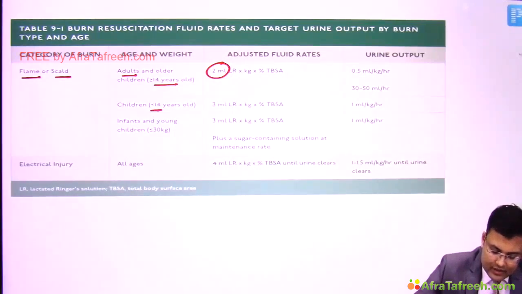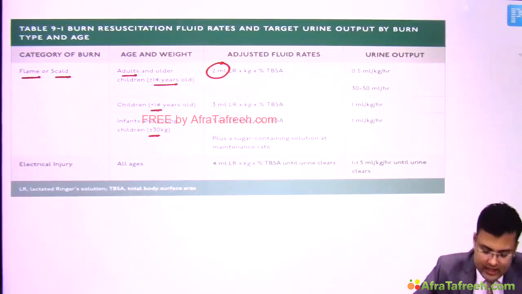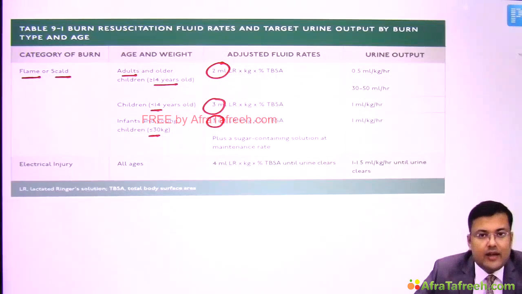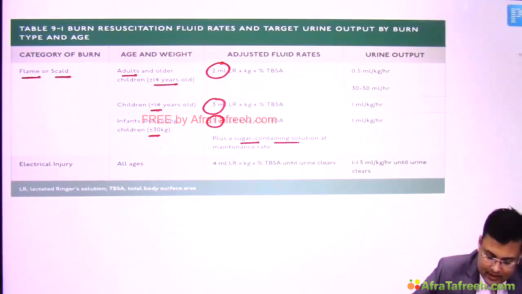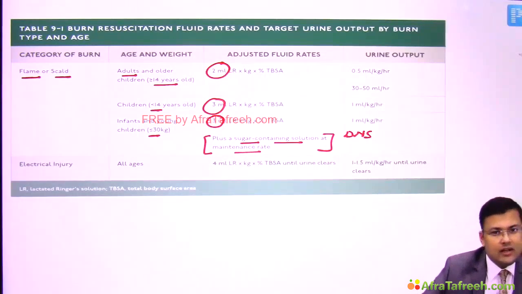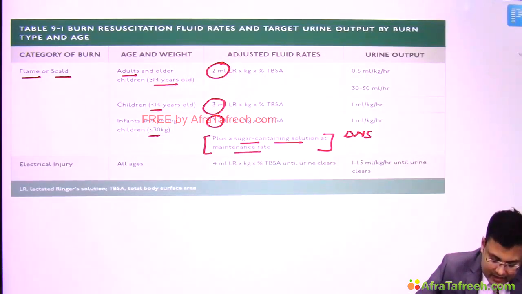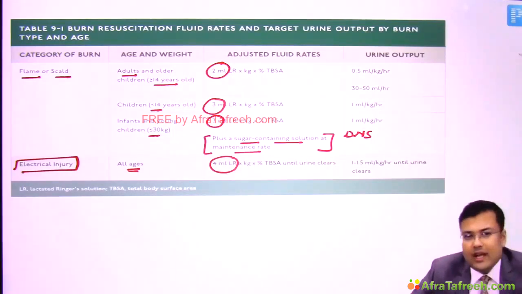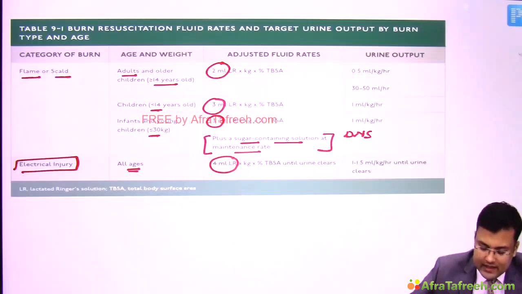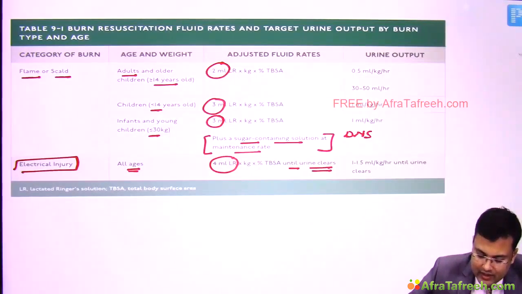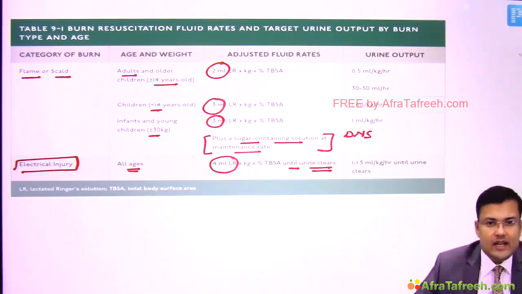For children less than 14 years or body weight less than or equal to 30 kg, we give 3 ml per kg, and in children we have to supplement it with dextrose. So what was the maintenance fluid of choice? Dextrose normal saline, because the glycogen reserve is less. And in electrical injury in all ages, we give 4 ml per kg body weight per percentage of total burn surface area till urine clears. Clear? So this is the ATLS modification.